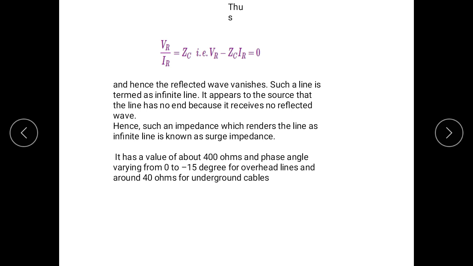Hence, such an impedance which renders the line as an infinite line is known as surge impedance. It has a value of about 400 ohms and phase angle varying from 0 to 15 degrees for overhead lines, and 40 ohm for underground cables.